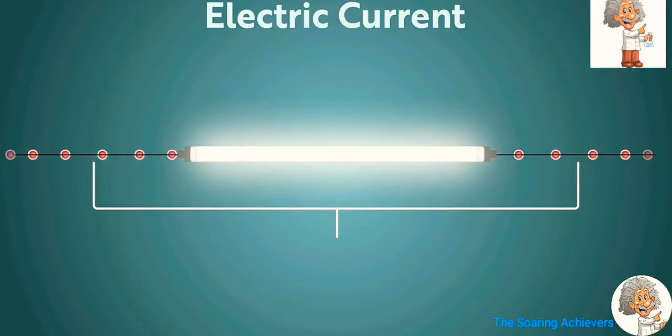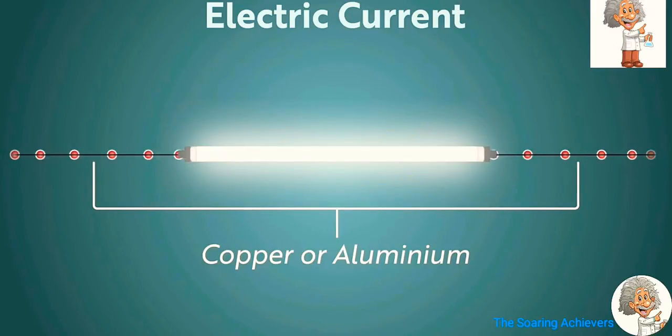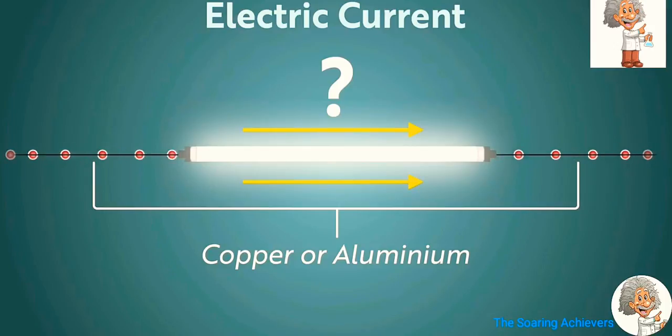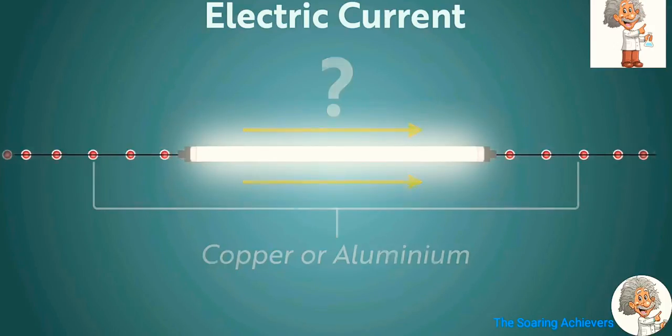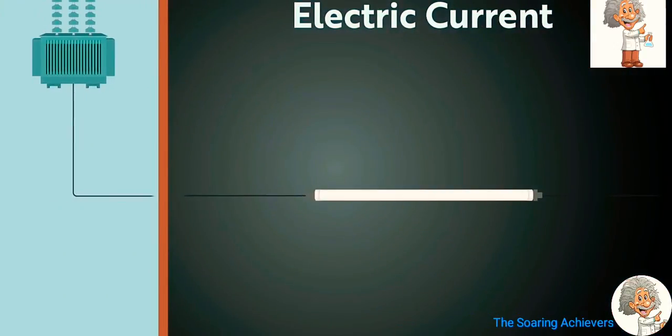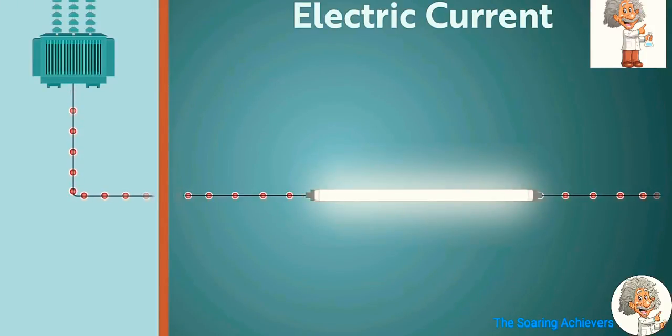These wires are made of metal, usually copper or aluminium, and you can understand why. But why are the charges in a wire moving in one direction? Or what makes the charges move in the wire? The charges move in one direction in the wires because of the energy supplied to them by the transformers. So the transformer supplies energy, the charges move in a wire, which in turn makes our appliances work.